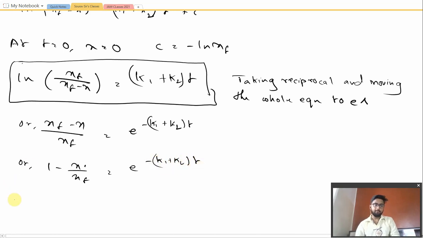Therefore we get x equal to xf into (1 minus e to the power minus (k1 plus k2) t).